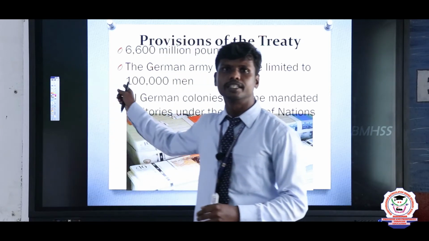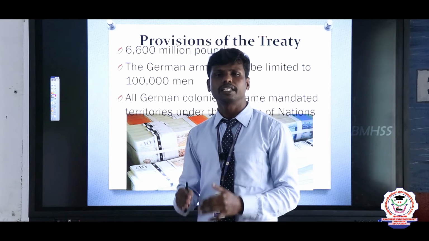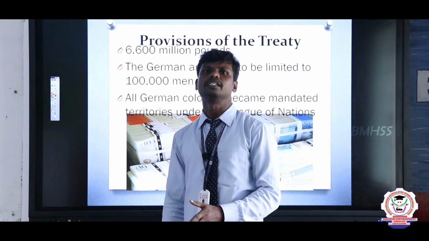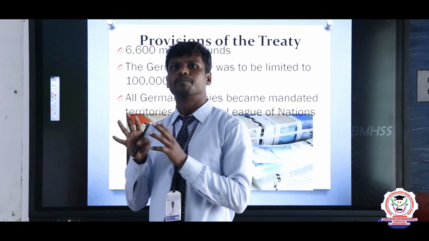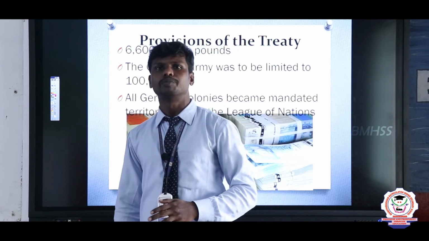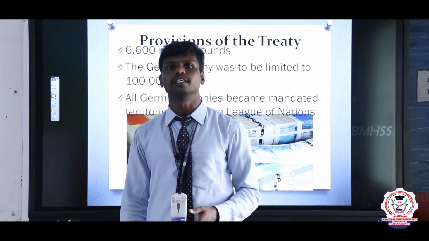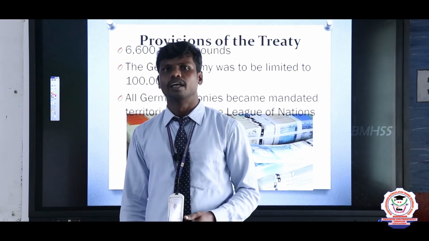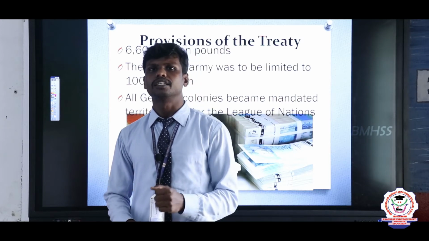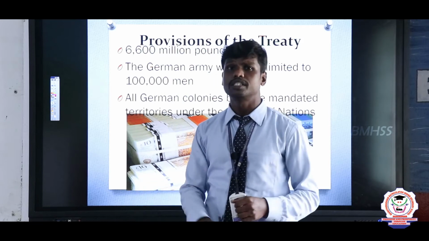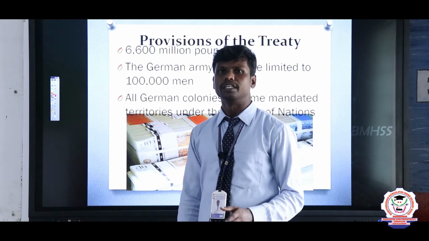The first point: 6,600 million pounds was collected from the country of Germany. It pushed Germany down, both politically and economically. For that they appointed a committee, and that committee collected this amount. The 6,600 million was an installment payment that Germany had to pay.